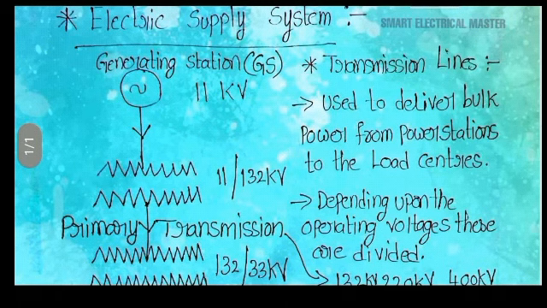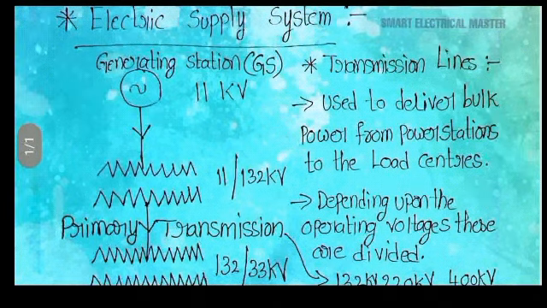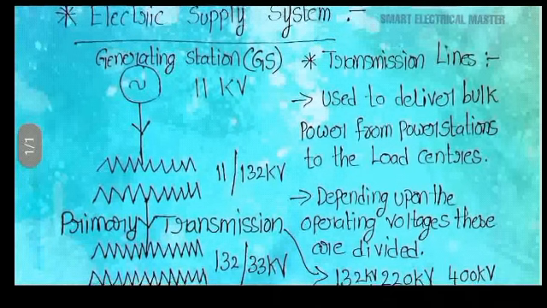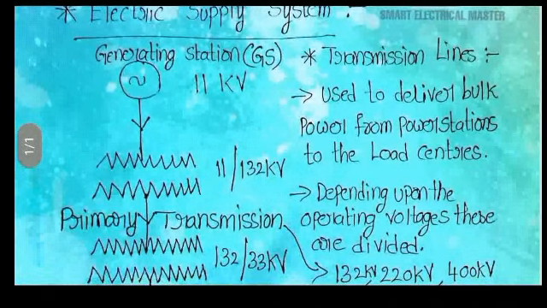First, electrical power can be generated at high voltages, like 11 kV. Second, the voltage generated can be easily stepped up by using step up transformers, and it can also be stepped down by using step down transformers.